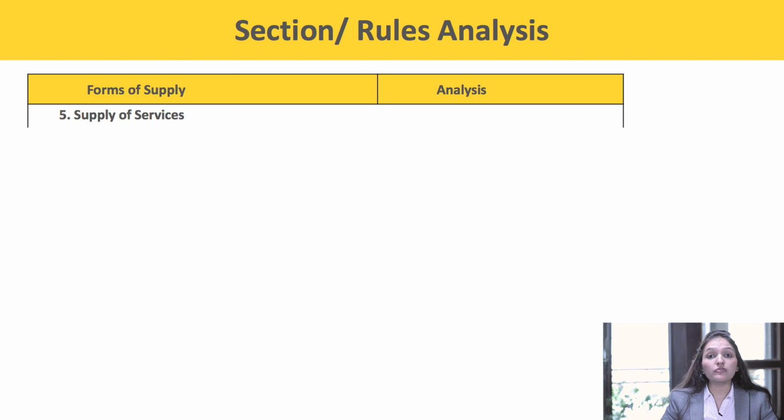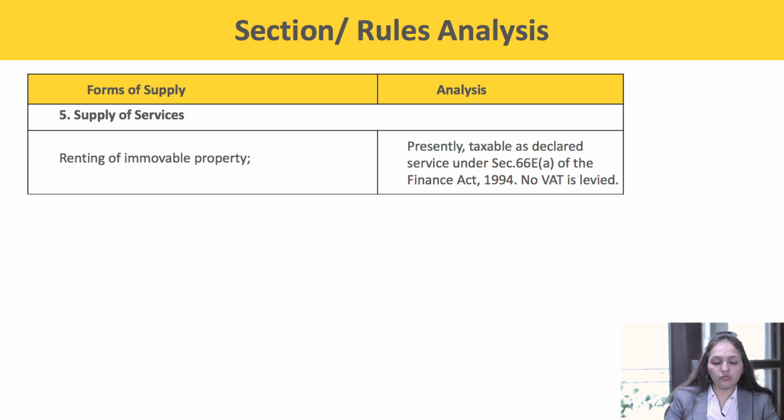Next, supply of service. Renting of immovable property. Presently, taxable as a declared service under section 66E, clause A of the Finance Act. No VAT is levied.